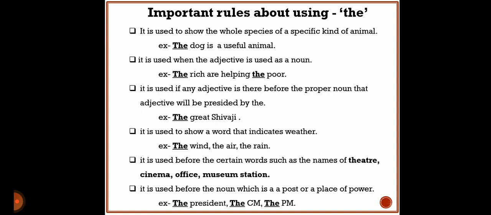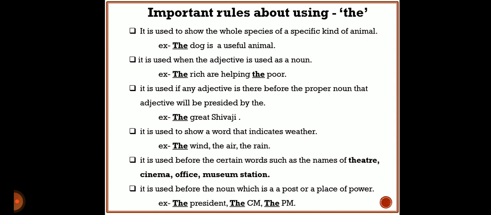The words which are related to weather, such as the wind, the air, the rain, such kinds of words have to be used with the article 'the'. Now the next rule, 'the' is used before certain words such as the names of theatre, cinema, office, museum, station, etc. Whenever you want to write the name of any theatre, any cinema, or any office, before that word you have to use the article 'the'.